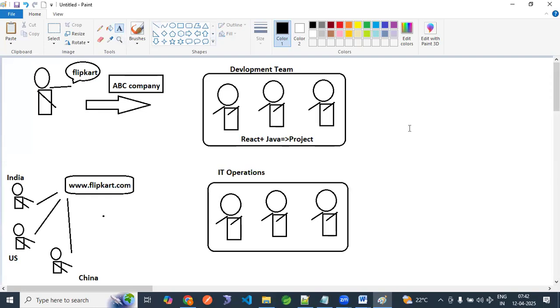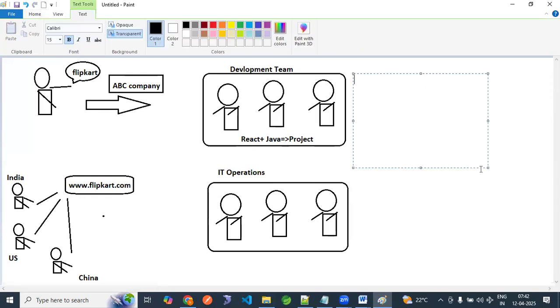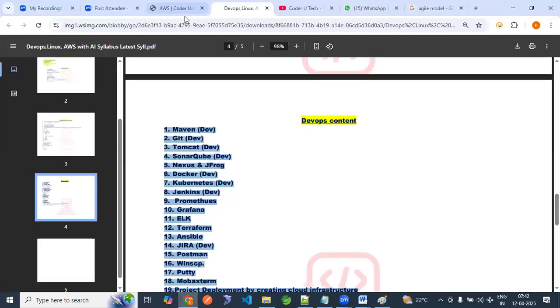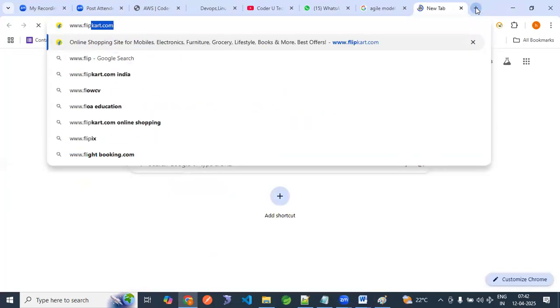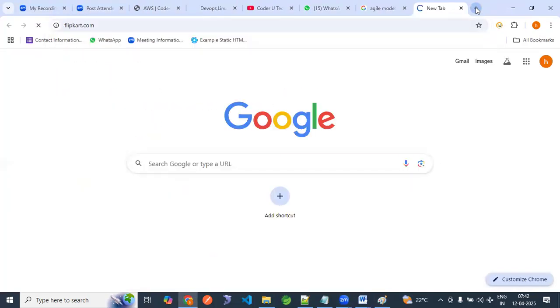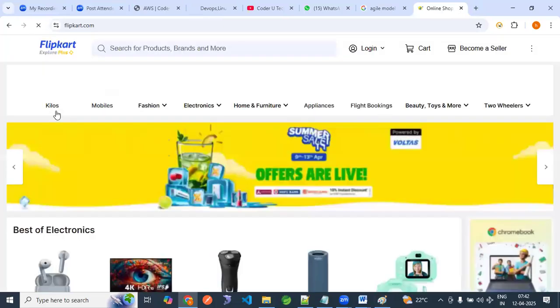What are the roles and responsibilities of the development team? Understand the client requirement. If you go to this application, www.flipkart.com, each component is a requirement.